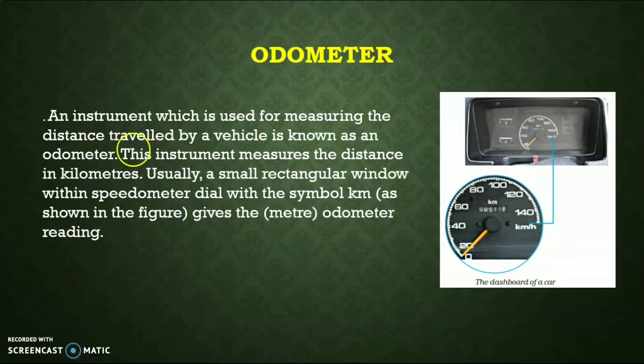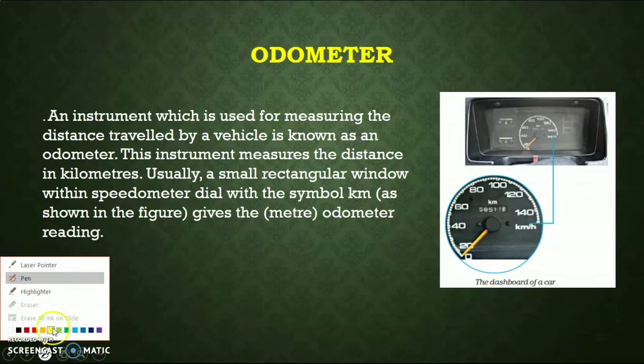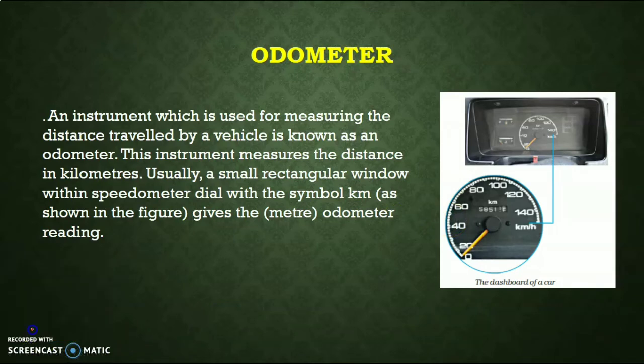Now odometer. What is an odometer? Many of you have seen that on a car or bike dashboard there is an instrument which always indicates the total distance covered by the vehicle. It is known as the odometer. An instrument which is used for measuring the distance traveled by a vehicle is known as an odometer. This instrument measures the distance in kilometers.